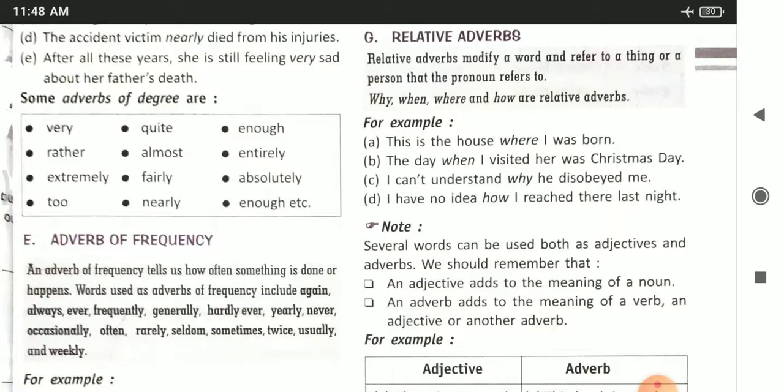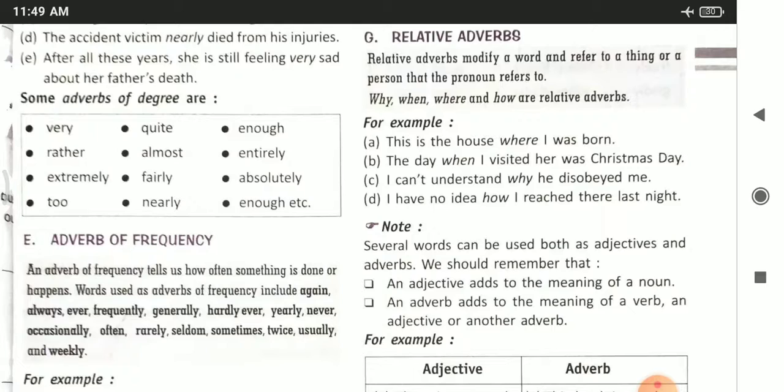For example, this is the house where I was born. So here the word where is a relative adverb as it is referring to the pronoun this. The day when I visited her was Christmas Day. So when, again, is a relative adverb. I can't understand why he disobeyed me. Why is a relative adverb. I have no idea how I reached there last night. So again how is a relative adverb.